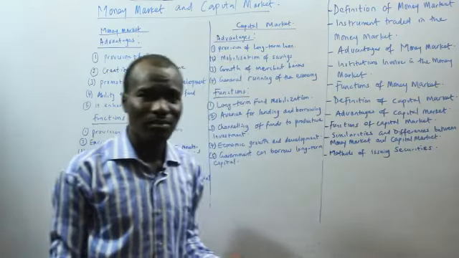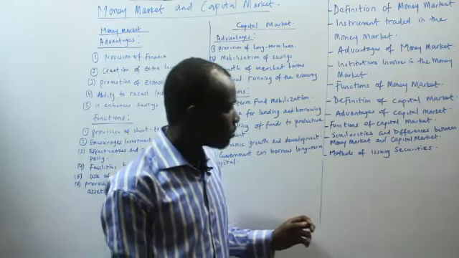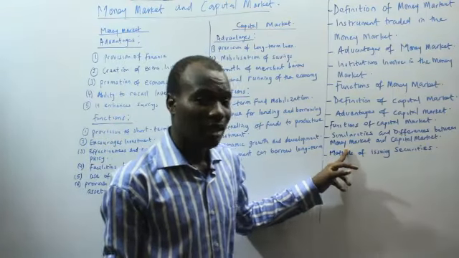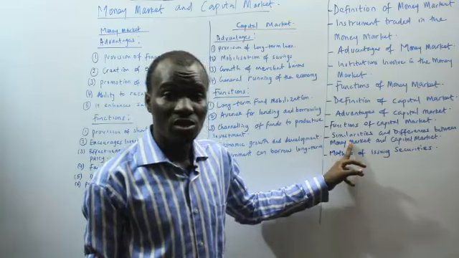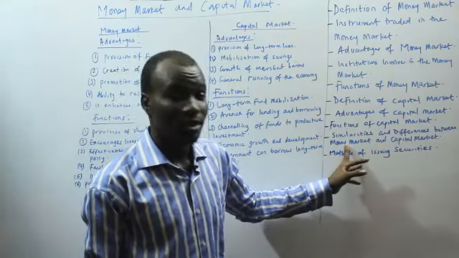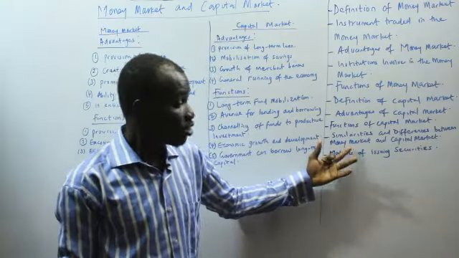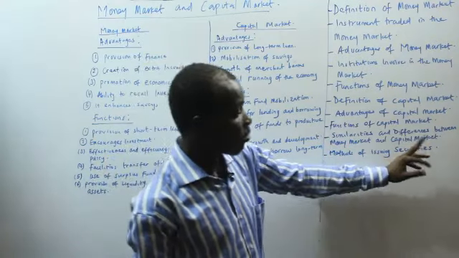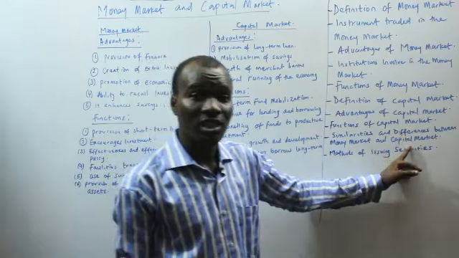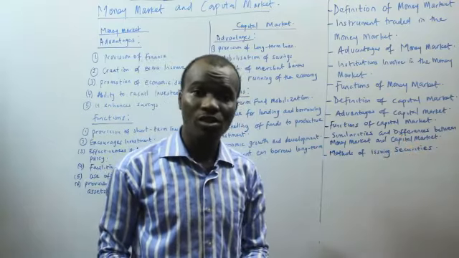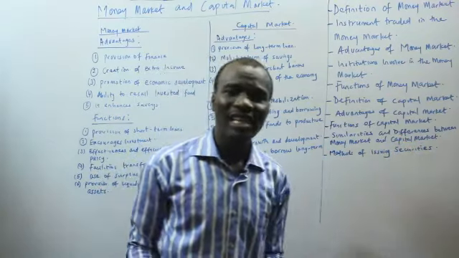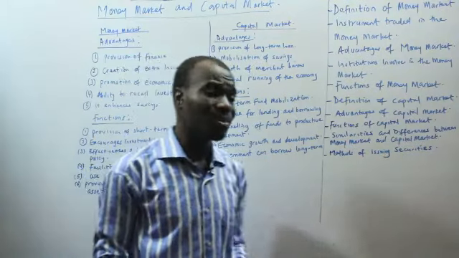And also, the institutions that trade in the money market include the acceptance houses, discount houses, and the commercial banks, while the institutions that trade in the capital market include the stock exchange, the Central Bank of Nigeria, and also the investment banks. These are the major differences between the money market and capital market.